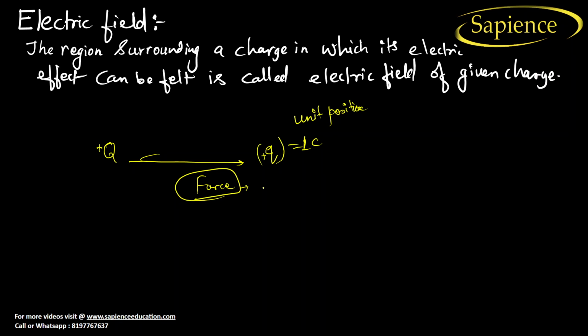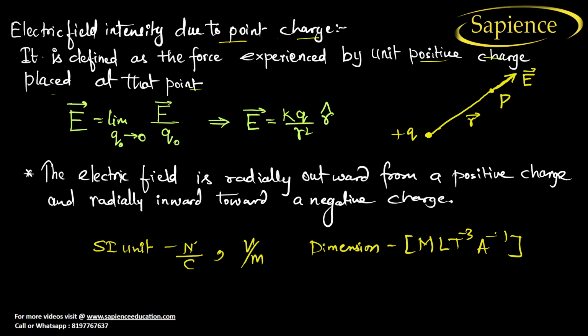So this force is known as intensity at this point. Now, if I put this charge here, the force will increase. It means that the intensity has increased, right? It means that intensity changes when you change the position of the charge with respect to this charge. I hope you have understood this. Now see here, we can directly write the formula for the electric field intensity, that is E is equal to the force experienced by a unit positive charge, limit charge tends to 0.